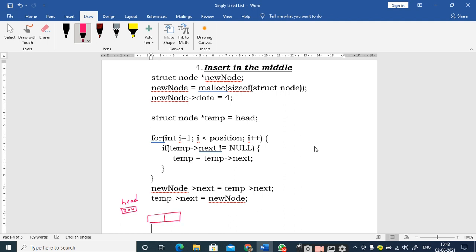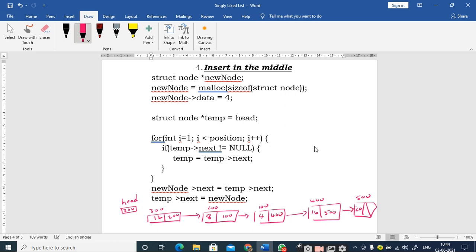Right. We will continue with the previous one only. How many nodes are there with the previous one? 5, sir. Right? This is 300, this is 200, this is 100, this is 400, and this is 500, right? This is 4, this is 8, this is 12, this is 16, and this is 20, right?